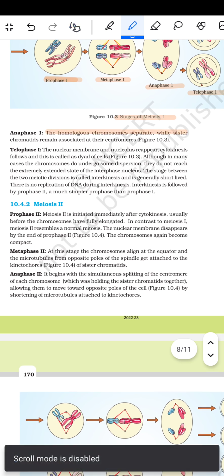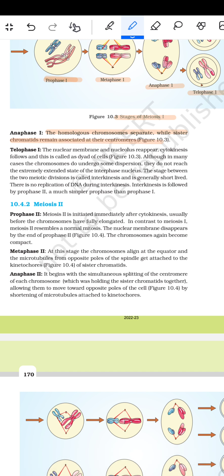In anaphase 1, homologous chromosomes separate while the sister chromatids remain associated at their centromeres. In telophase 1, the nuclear membrane and the nucleolus reappear, cytokinesis follows, and this is called the dyad of cells. Although in many cases the chromosomes do undergo some dispersion, they do not reach the extremely extended state of the interphase nucleus. The stage between the two meiotic divisions is called interkinesis and is generally short-lived. There is no replication of DNA during interkinesis.